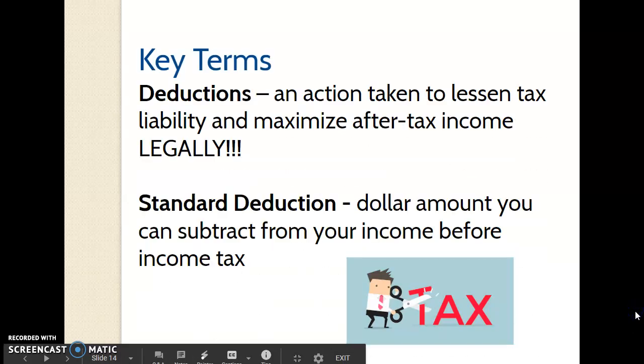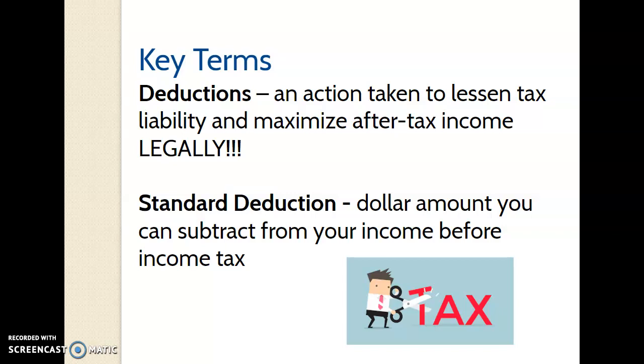Okay, deductions are any action taken that you have performed that will lessen your tax burden, and what that will do is let you keep more of your money that you earned the past year, and it's legal. There are different types of things that you can deduct. It can be medical expenses. It can be any charitable donations. So if you donated to some charities, you can claim that.